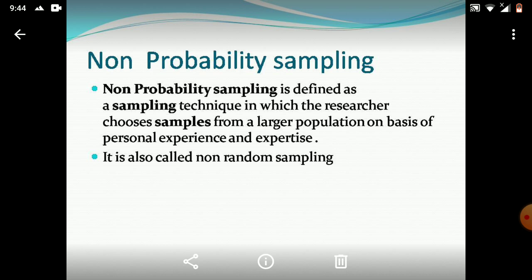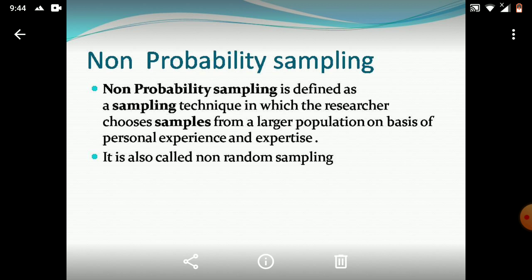Non-probability sampling is based on personal expertise. This is not based on probability. The person selects the sample on the basis of his own choice. For example, let's suppose a teacher wants to send 10 students on a trip. In this case, he selects the students on his own judgment, say on the basis of their co-curricular activities or their academic records, but he doesn't give chances to the whole class.